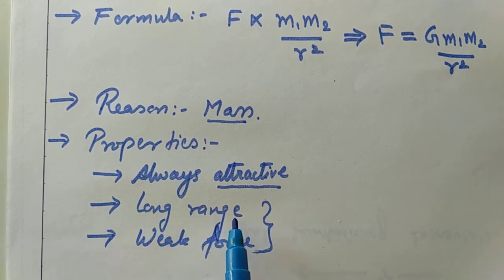The range is long, but if I talk about the strength, then strength-wise this force is weak, or else I can call it the weakest force among the four fundamental forces. So range-wise it can act up to very large distances, but the strength of this force is very less. The magnitude of this force is very less.